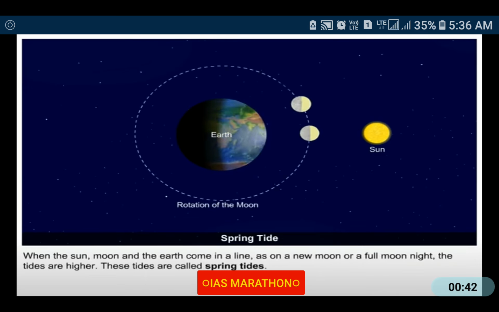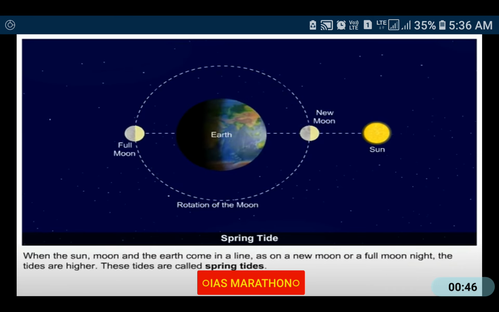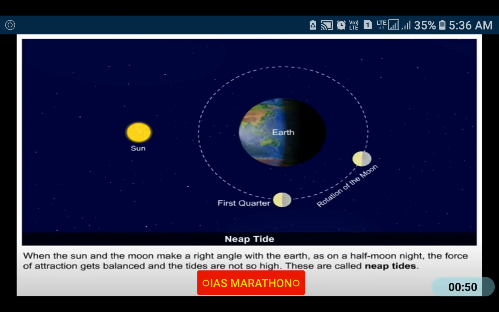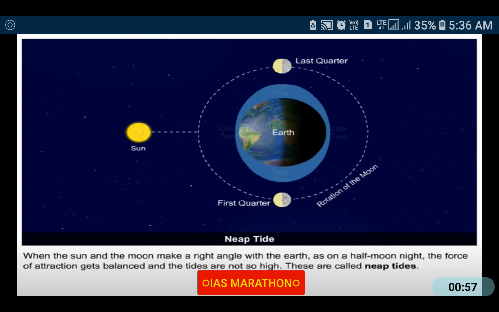When the sun, moon, and the earth come in a line, as on a new moon or a full moon night. When the sun and the moon make a right angle with the earth, as on a half-moon night, the force of attraction gets balanced and the tides are not so high. These are called neap tides.